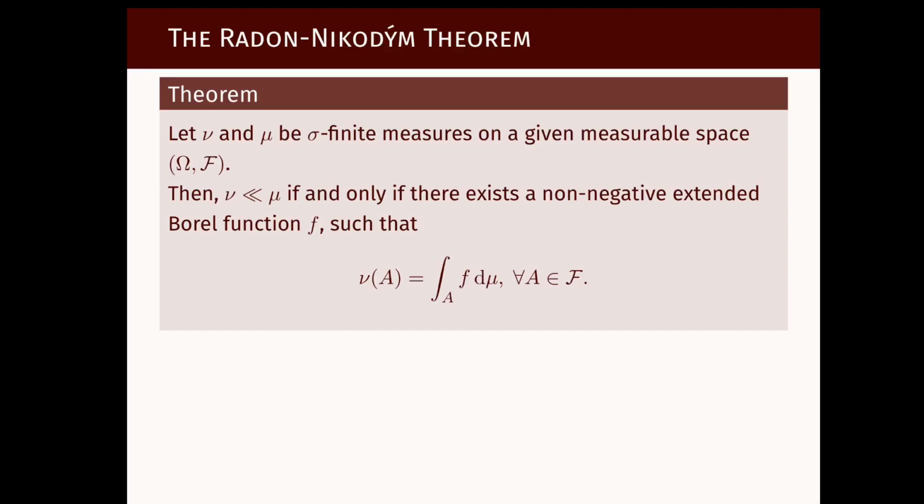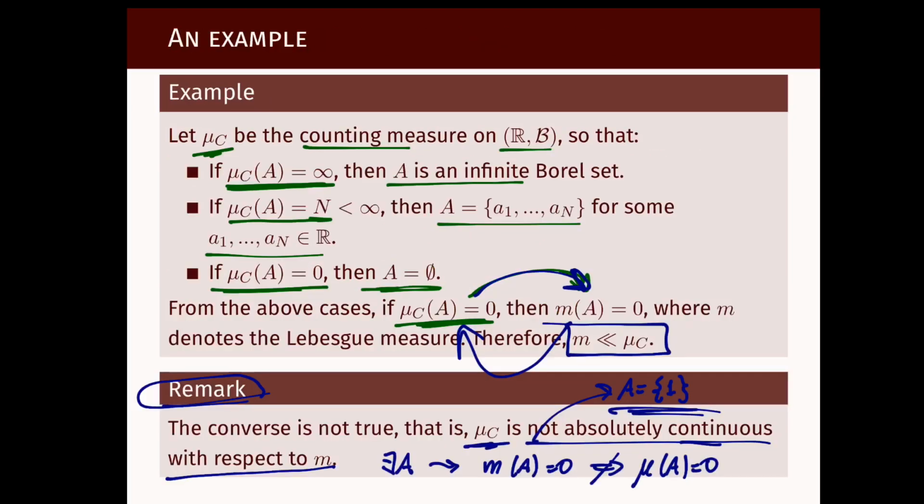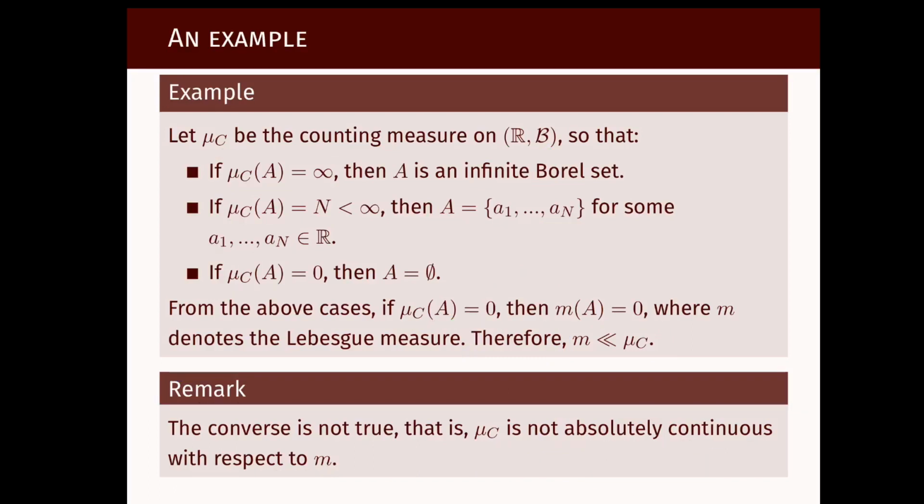So in the first part of this video lecture, which is intended to prove this theorem, the Radon-Nikodým Theorem, what we saw was the definition of absolute continuity. That is, we say that nu is absolutely continuous with respect to mu if every set that has measure 0 for mu also has nu measure 0 as well. And then we saw here an example of a measure that was absolutely continuous with respect to another.